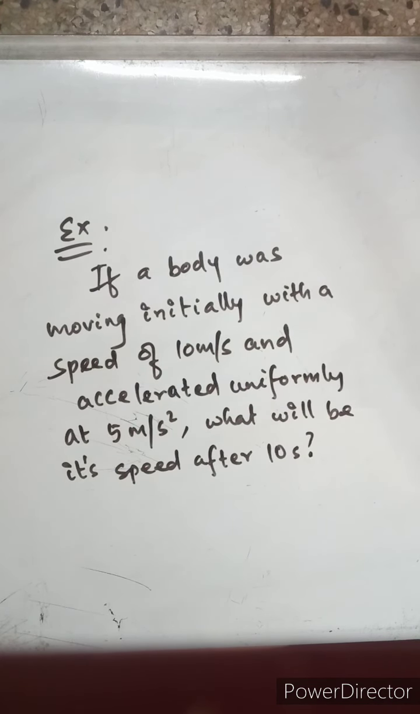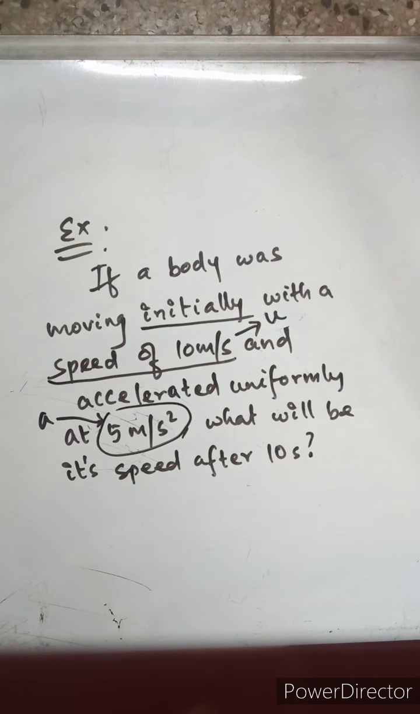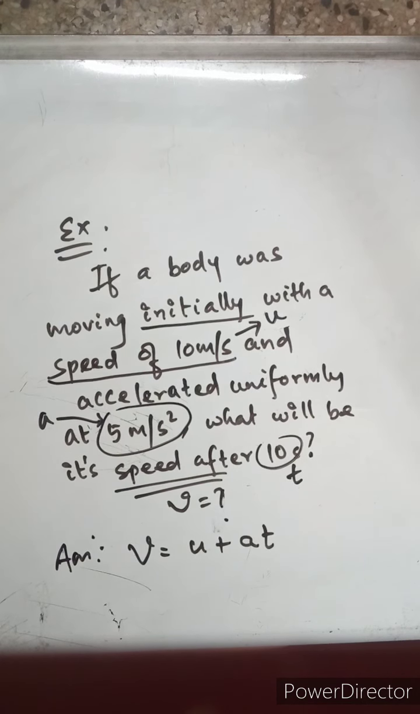So let me give you an example of how this equation is used. If a body was moving initially with a speed of 10 meter per second and accelerated uniformly at 5 meter per second square, what will be its speed after 10 seconds? So now you have the initial speed u, that is 10 meter per second, the acceleration 5 meter per second square, and the time equal to 10 seconds. What do you need to find out? You just need to find out the final speed. The speed after 10 seconds means the final speed, obviously.